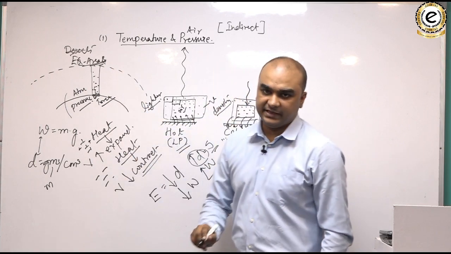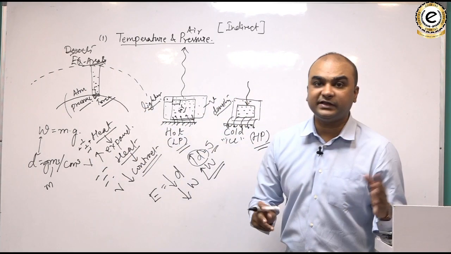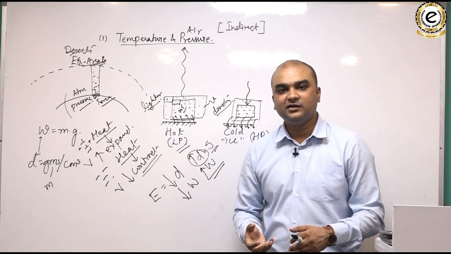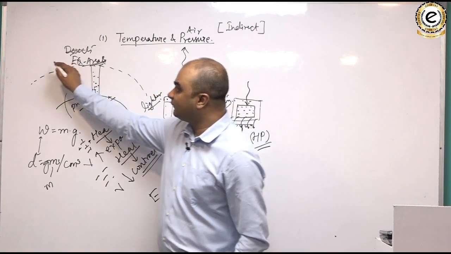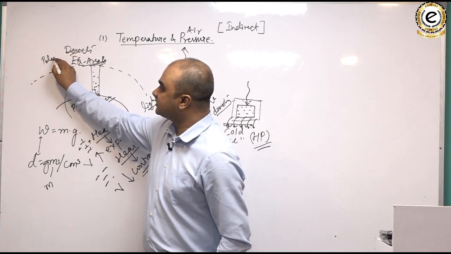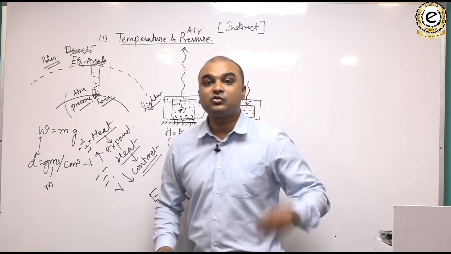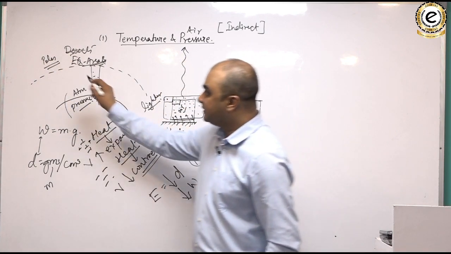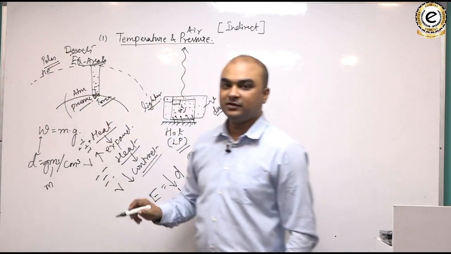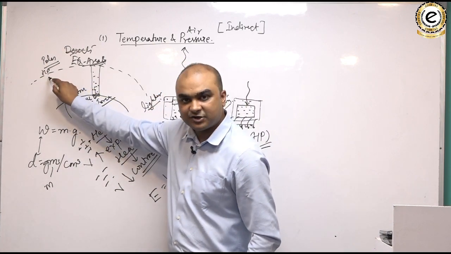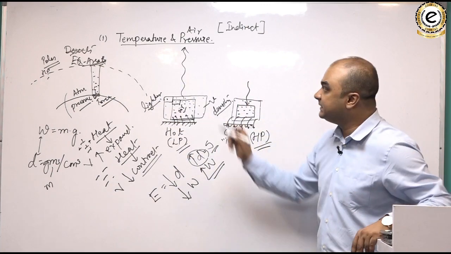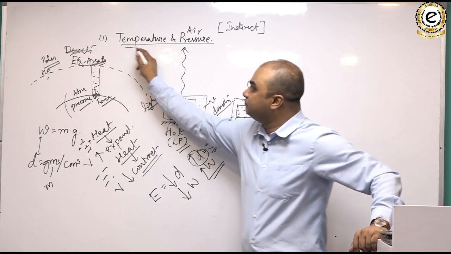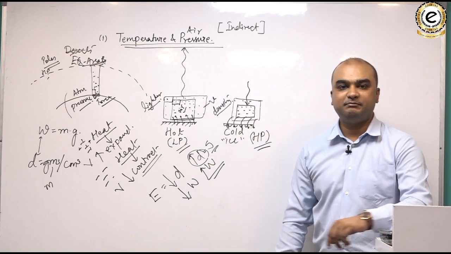The equatorial areas, for example, they are hot areas. They would have low pressure. Whereas think of the poles. Poles are cold areas. Therefore, they would have high pressure. Lower temperature creates high pressure. Higher temperature creates low pressure. So the relationship is inverse between temperature and pressure.